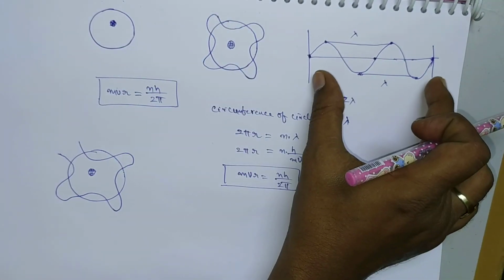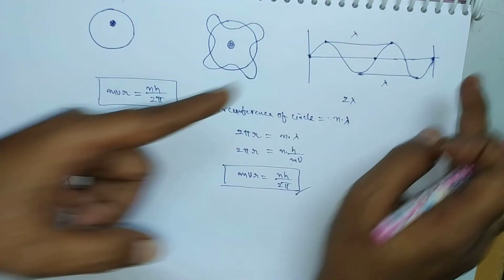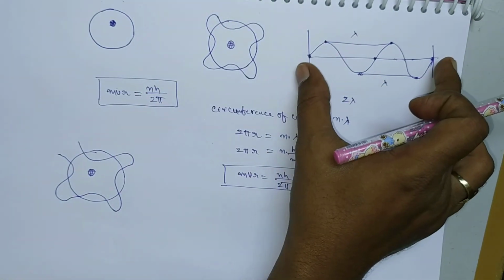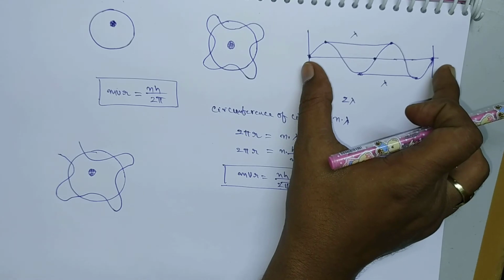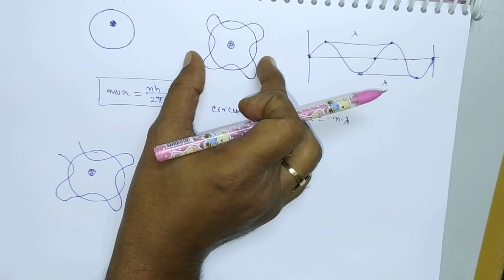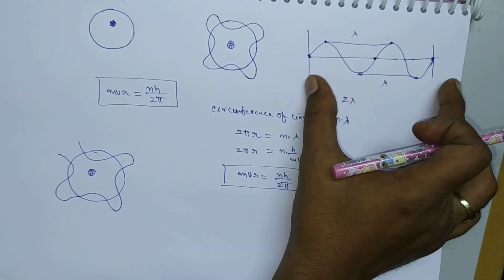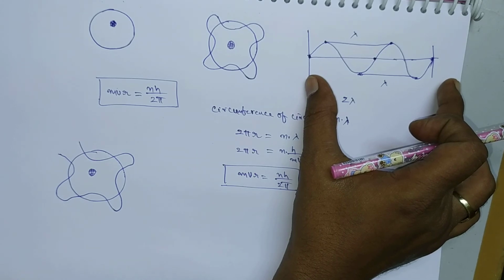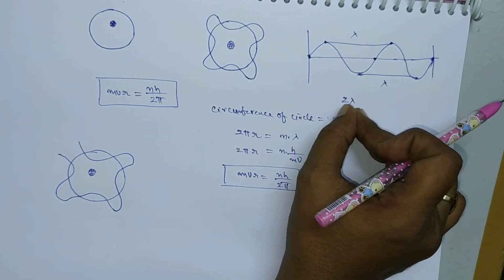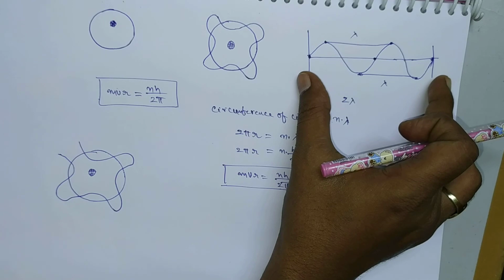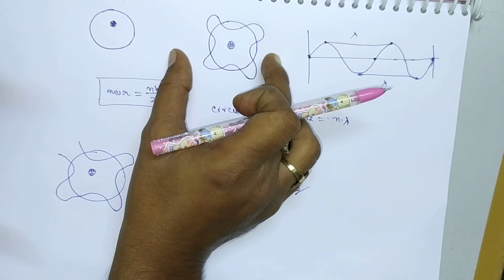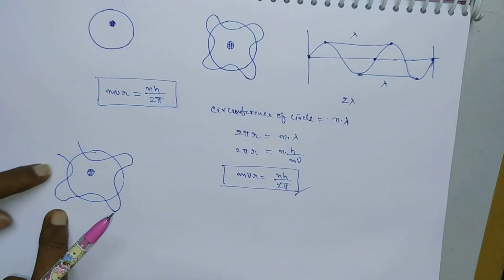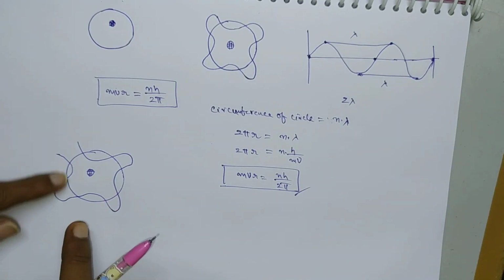If you consider this one just like a straight line, this is in a circular path, here it is in a straight line path. The wave is moving in a straight line path. The wave is moving in a circular path. So here we can express the wavelengths in terms of multiples of lambda, because here there are 2 wavelengths. Okay, so here we can guess how many wavelengths there are, but here we can't guess how many wavelengths there are because the electron is escaping from the orbit.